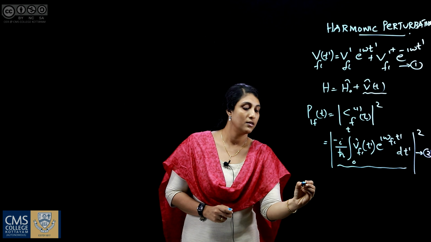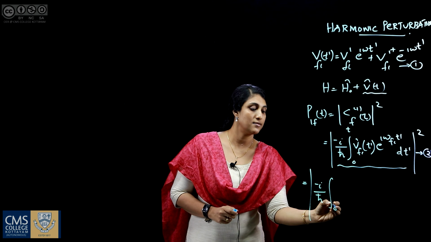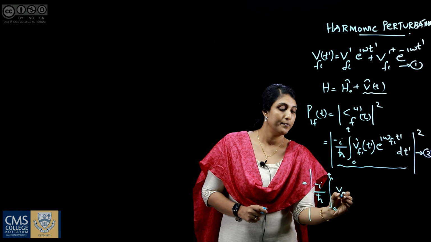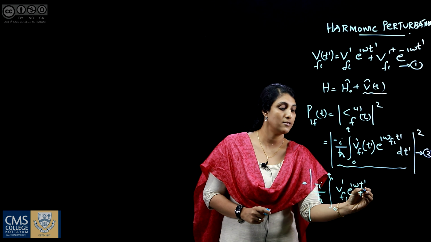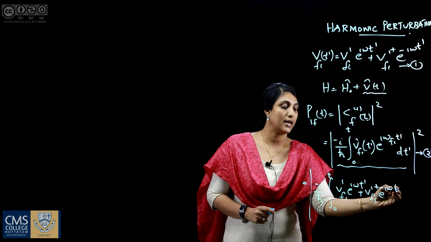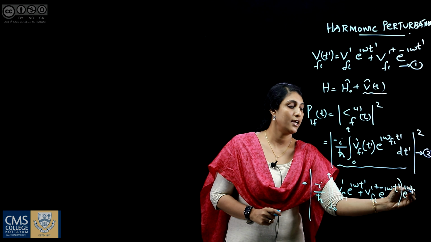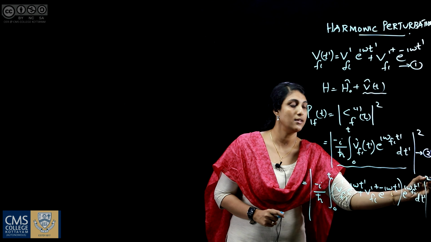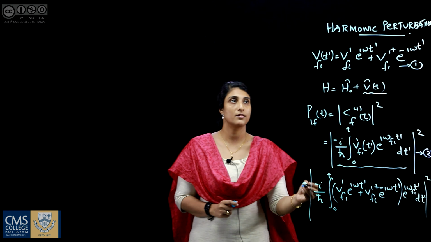So, we got minus i by h bar integral 0 to t, Vfi prime e raised to i omega t prime plus Vfi prime dagger e raised to minus i omega t prime, into e raised to i omega fi t prime dt prime, modulus squared. Now, we open the bracket.